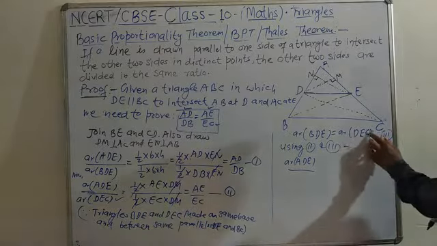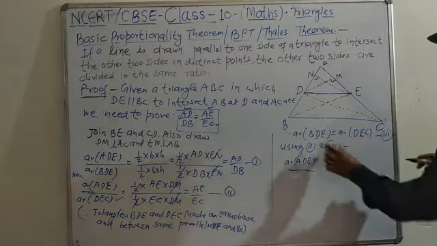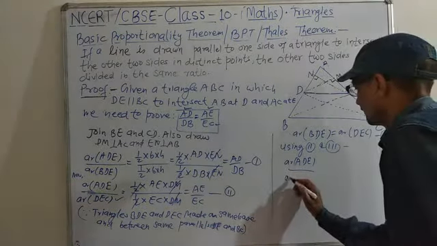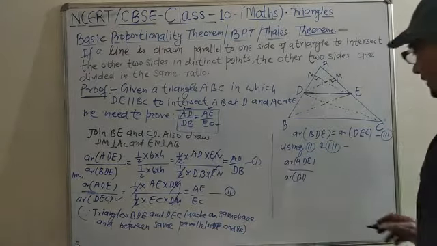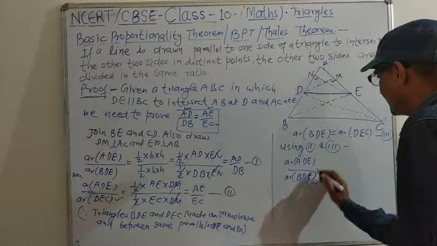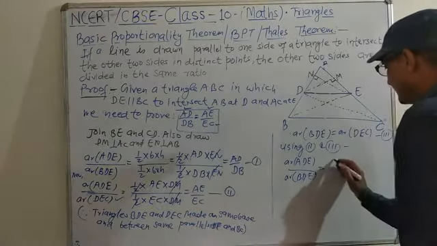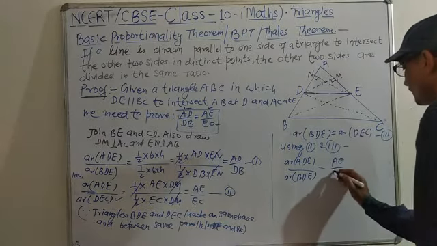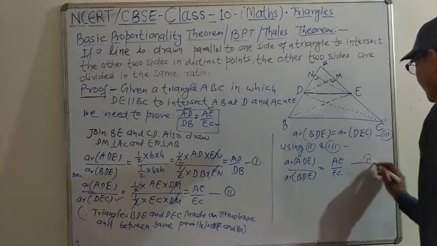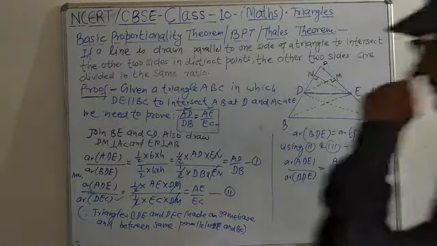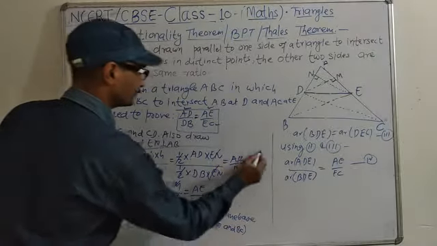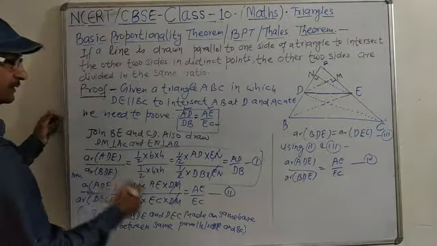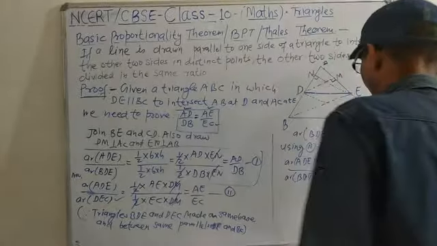Now see, it is DEC. In the place of DEC, we can write BDE, otherwise, in the place of BDE, we can write DEC in the other place. So area of ADE by area of BDE is equal to AE by EC, equation number 4. So we can check here: this equation number 1 and this equation number 4.